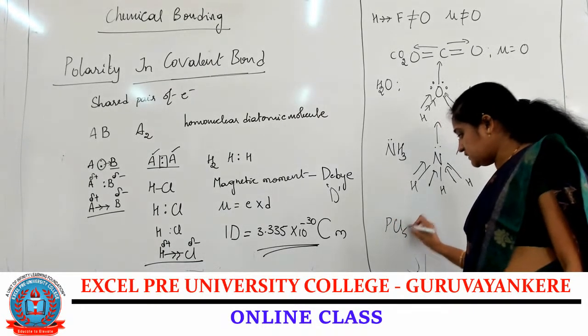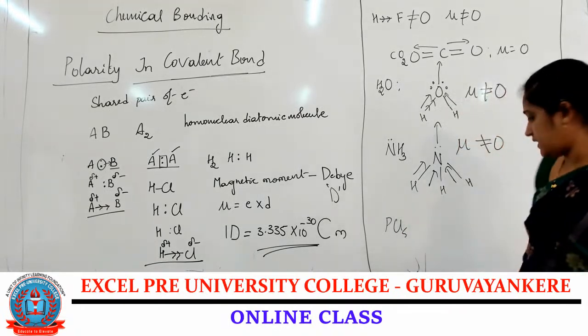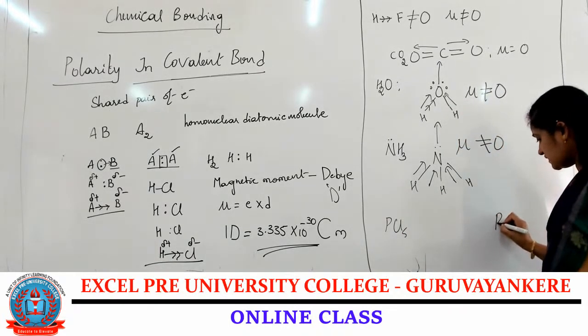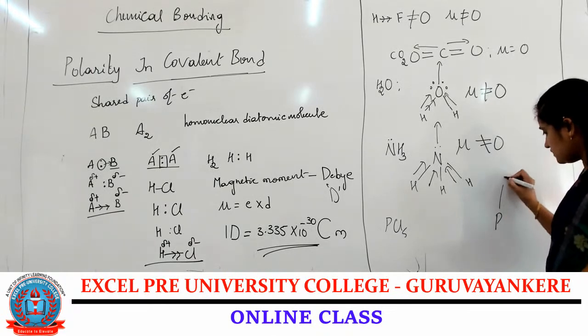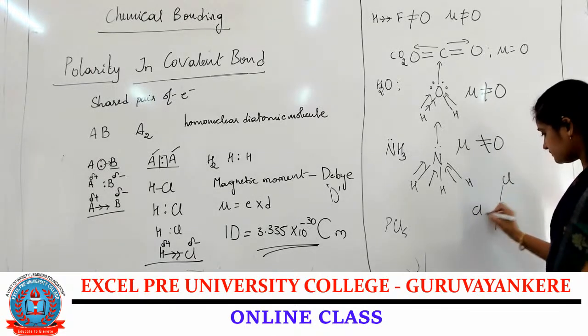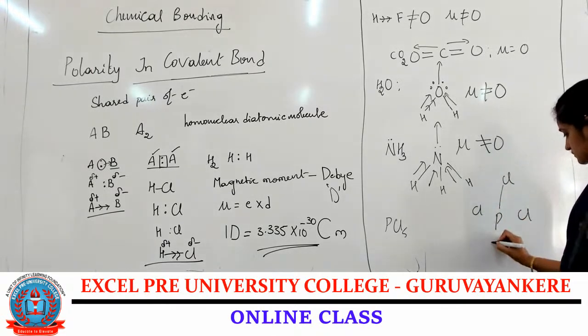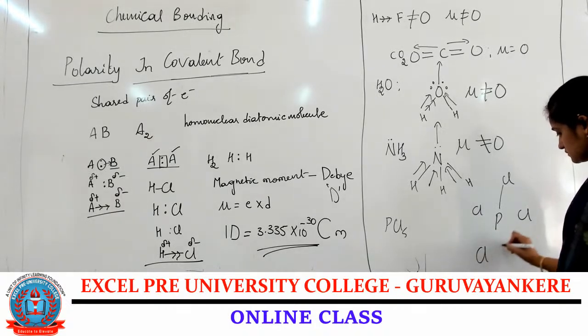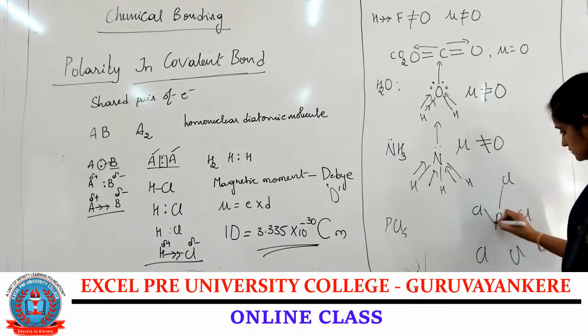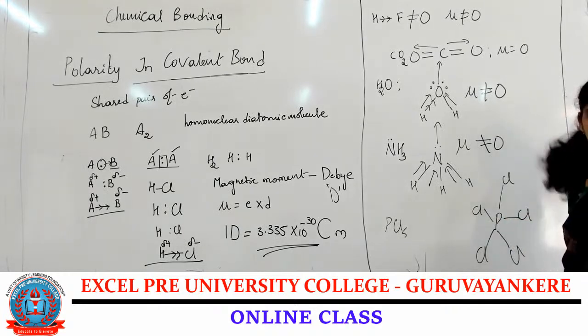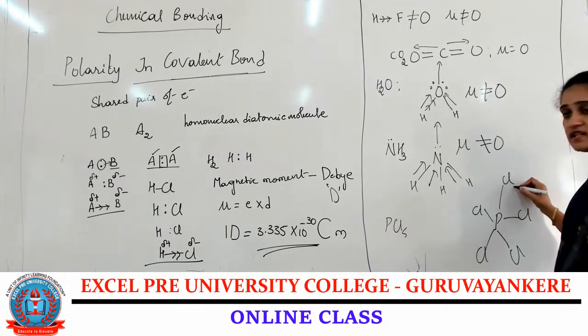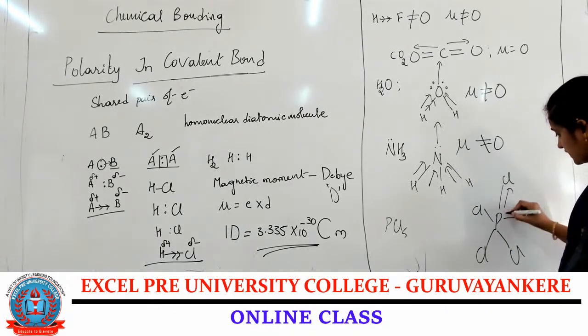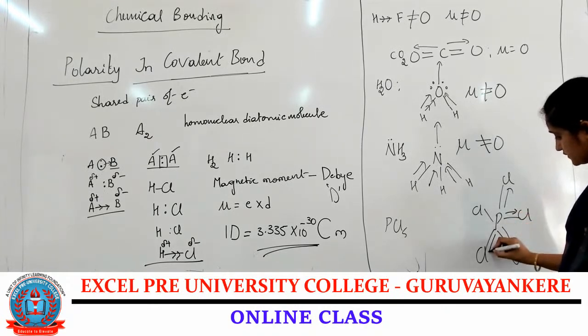Let me take another example. PCl5. Phosphorus is present at the center and five chlorine atoms. We know that chlorine is the electronegative one, so it attracts towards itself.